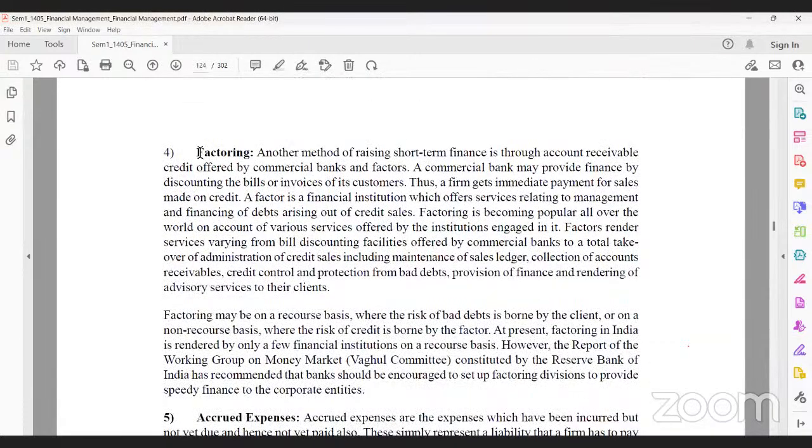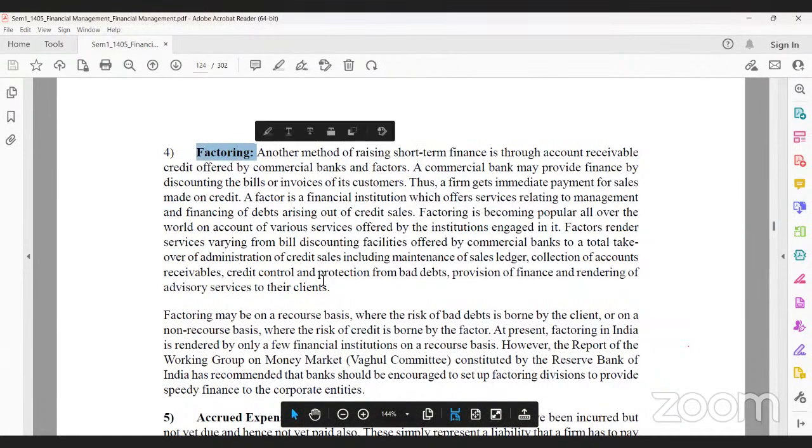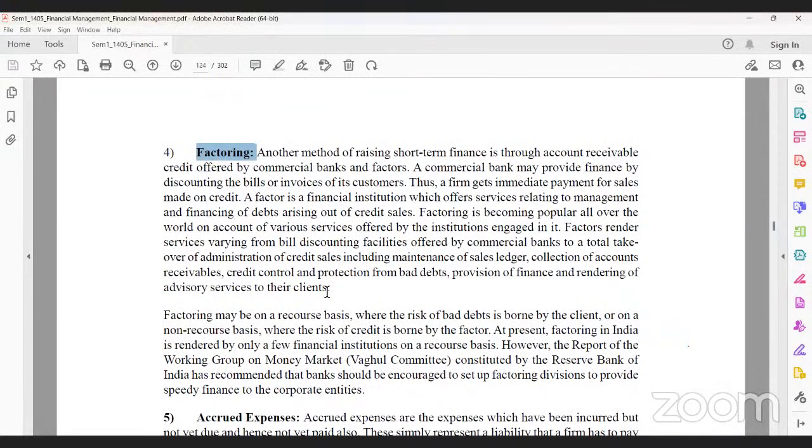Then factoring, which everyone knows nowadays. Earlier, how did we buy a car, property, or television equipment? We first saved the amount, then paid and got the item. There was no third party. Now a third party is there: Bajaj Finance, Muthoot Finance, HDFC Finance. There are so many financial firms.